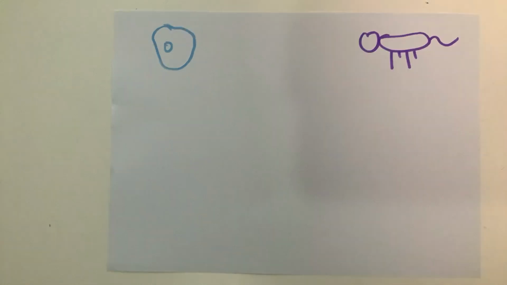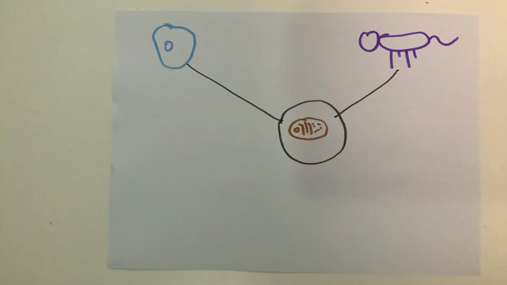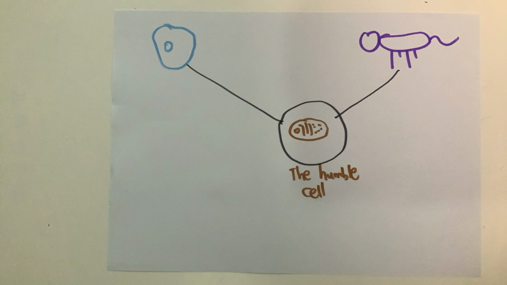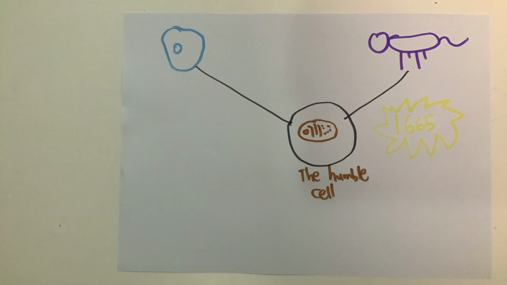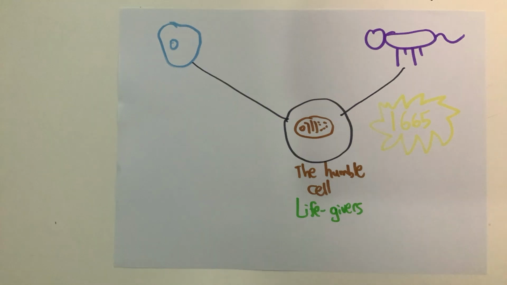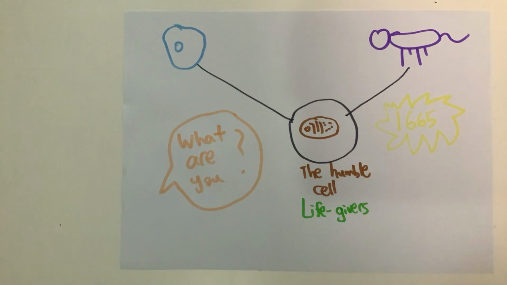All organisms are composed of one or more microscopic units known as the cell. First discovered in 1665, cells sustain our life forces and allow us to live for another second. But what are cells?